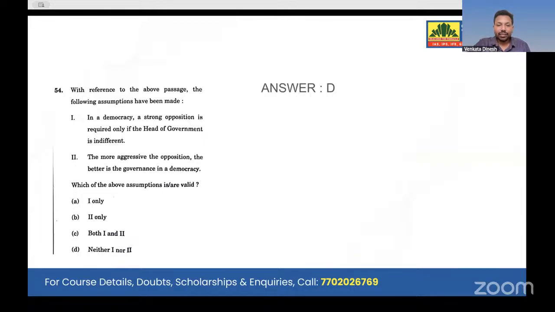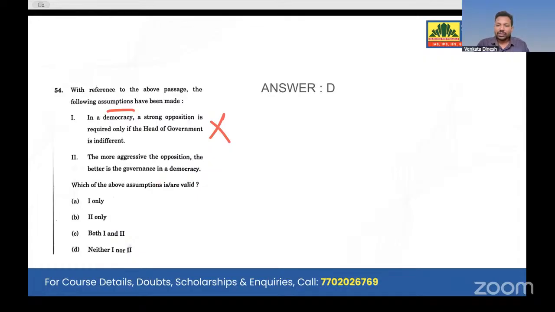Next, look at the 54th question. With reference to the above passage, the following assumptions have been made. In democracy, a strong opposition is required only if the head of the government is indifferent. Where was it mentioned? Nowhere. How can we assume something like that? Very vague assumption. The more aggressive the opposition, the better is the governance in democracy. How can we assume that?